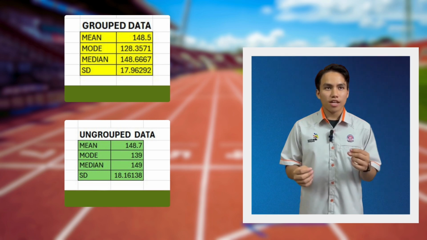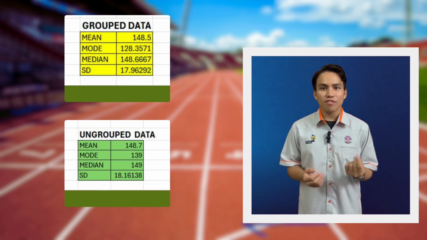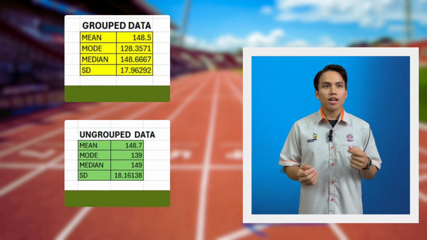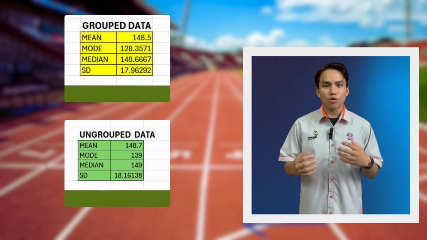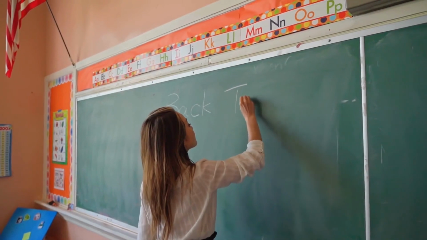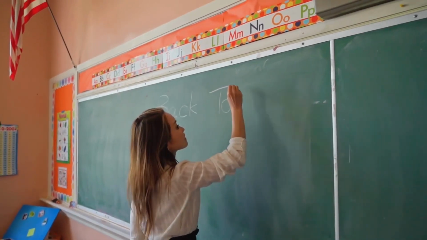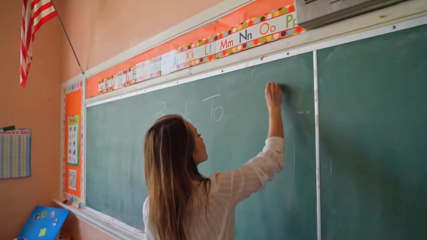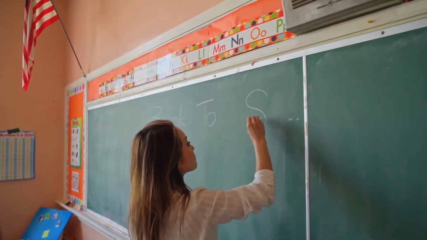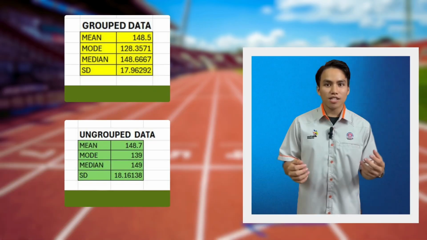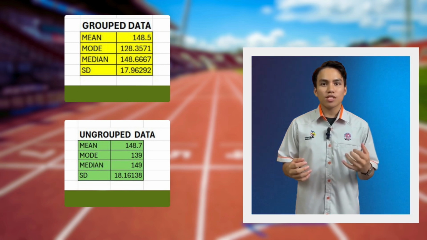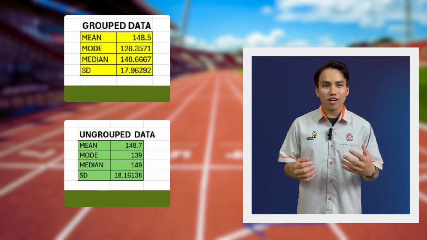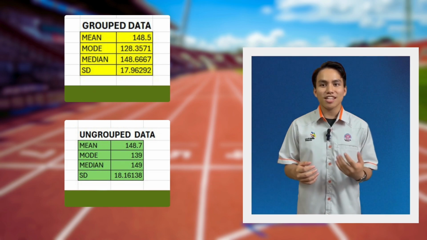Let me give you a real life example. If a school wants to rate its performance based on the students' marks, for example additional mathematics marks, they will use standard deviation to see the differences or the overall performance of the students inside the school.